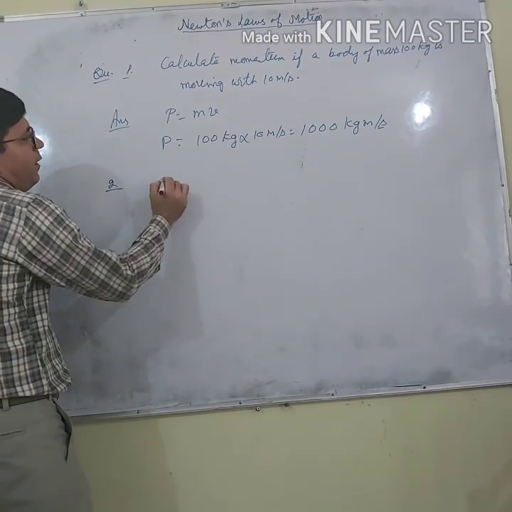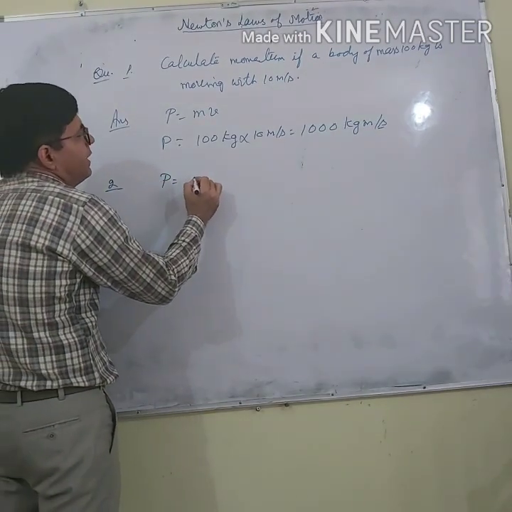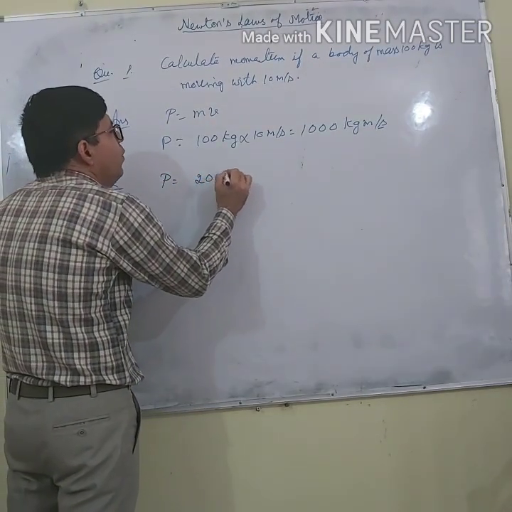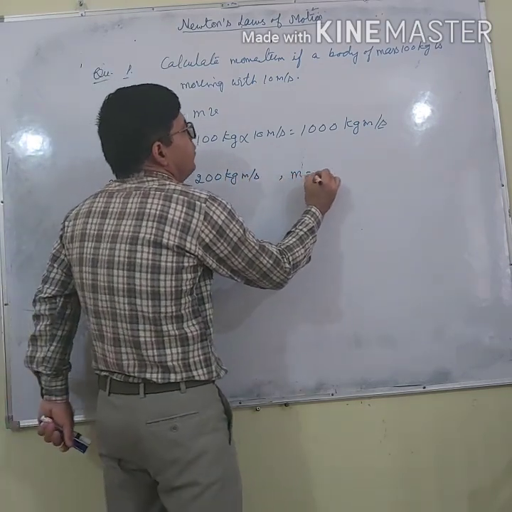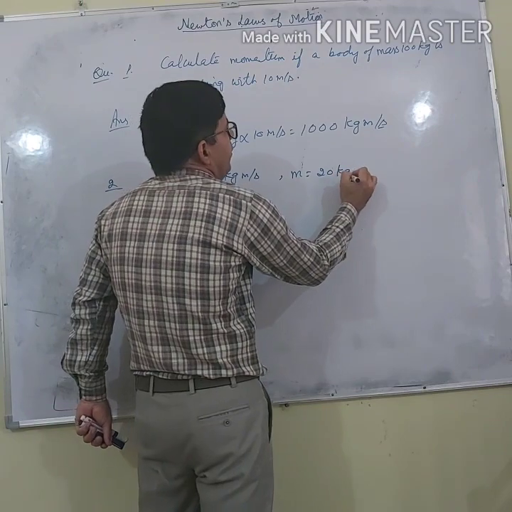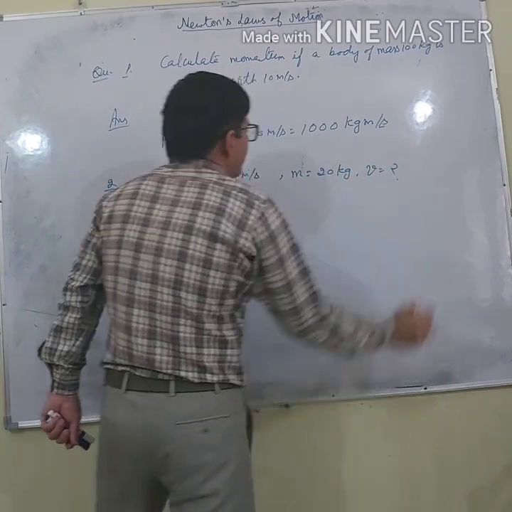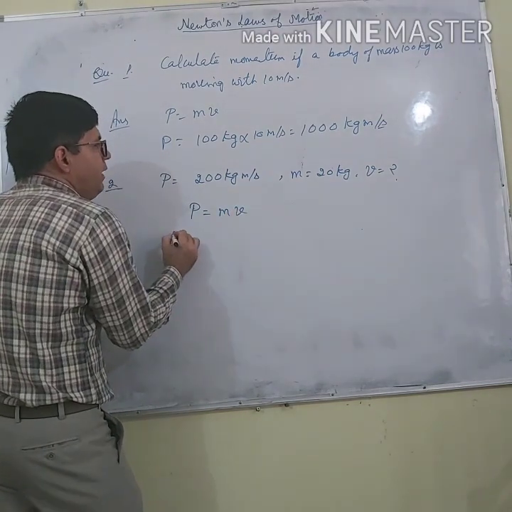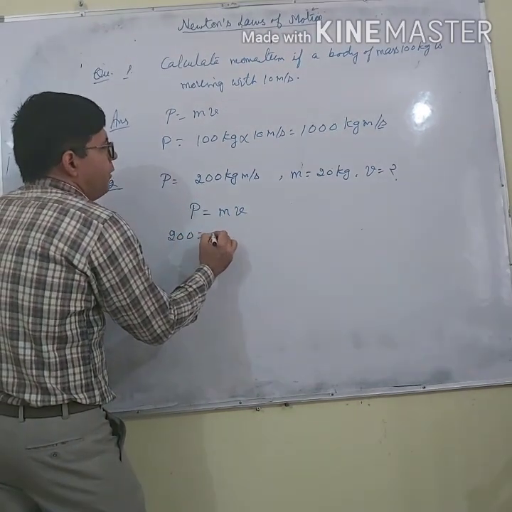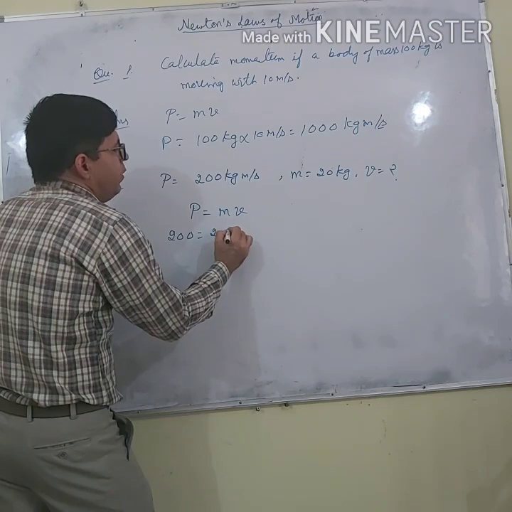The second question is, the momentum of a body is given to be 200 kilogram meter per second and the mass of the body is 20 kilogram. Find the velocity of the body. P equals mv. What is P here? 200. And what is m? 20 kilogram.